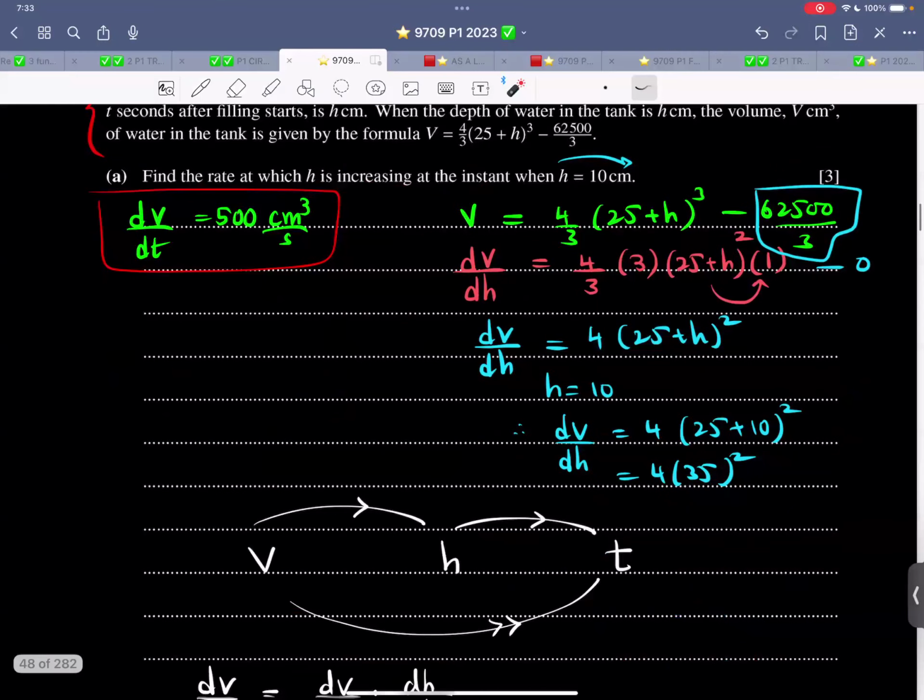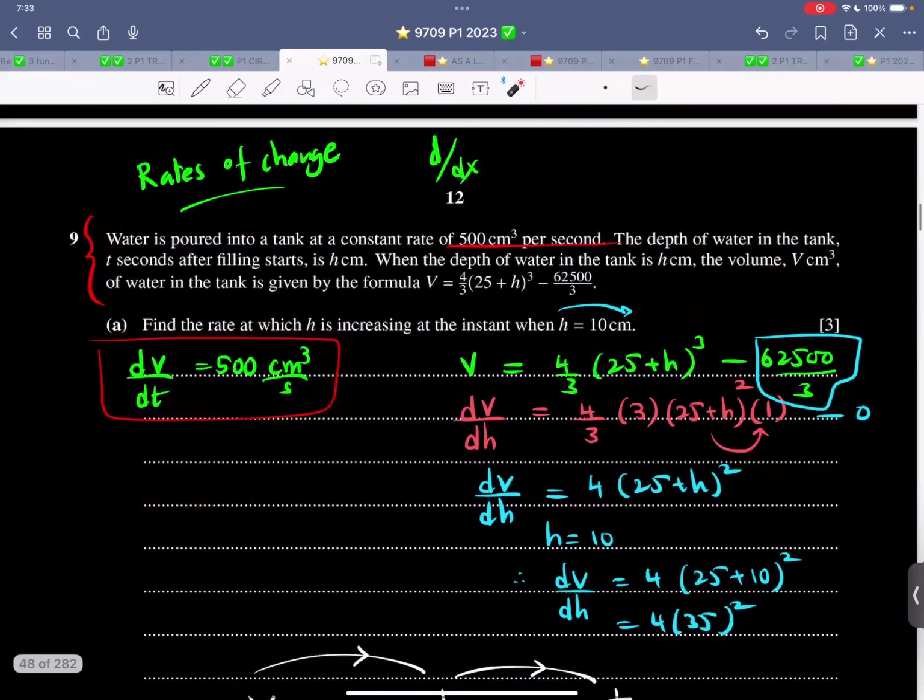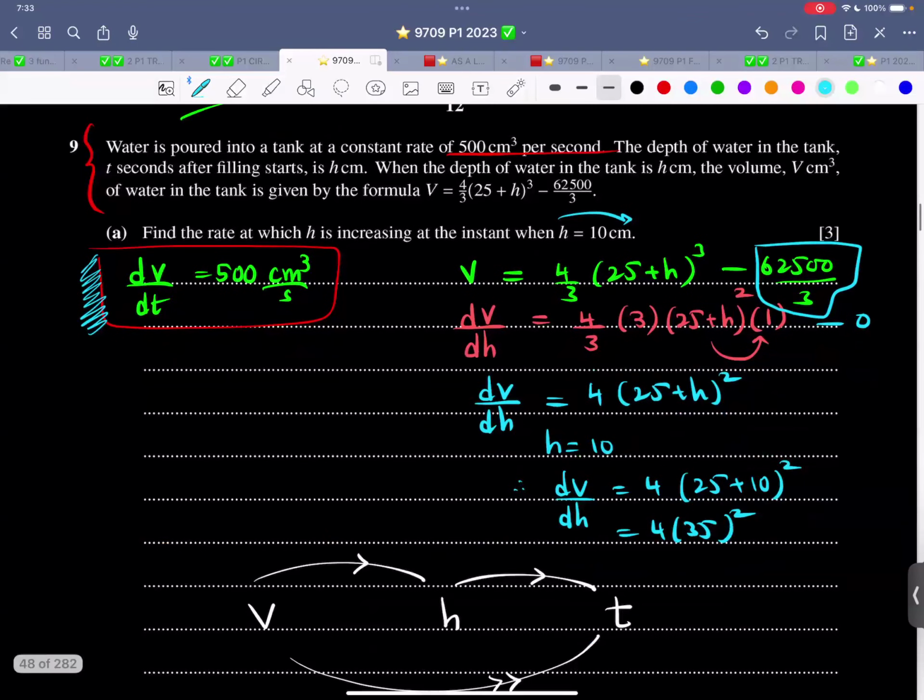Now, what are the things that you need? First of all, jot down the information. So jot down. That is very, very important. Don't always go to the top and look at things. Whatever things are there, just jot it down. So over here, this thing is jotted down. That is dV by dt. Then we have the volume equation. Volume is 4/3 this thing minus this thing.